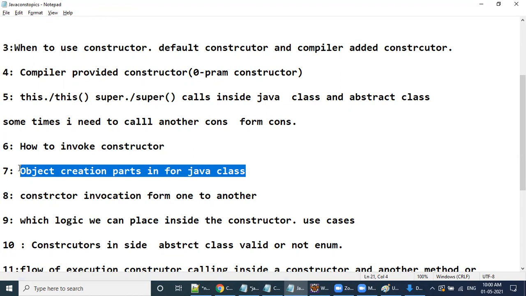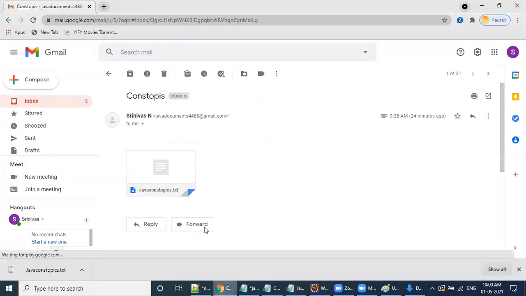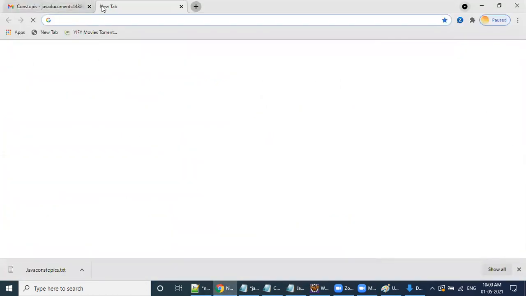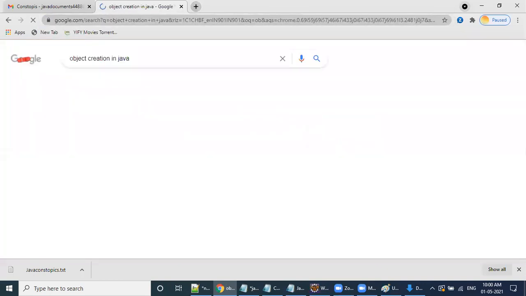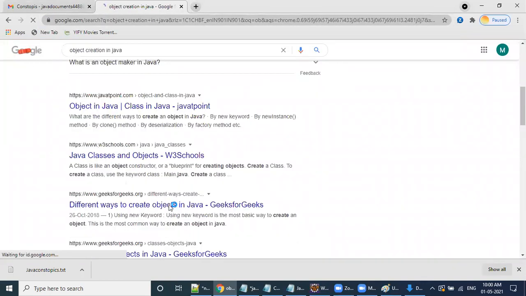Can you recollect? Come on, tell me here. Initialization, instantiation. What is that? Can you tell me the object creation parts? Object creation in Java, how many parts?